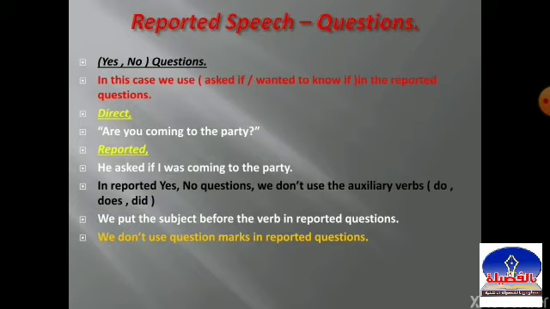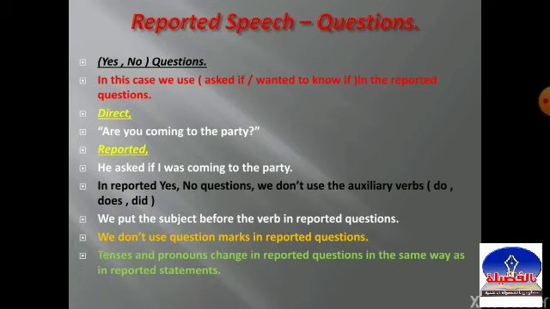Let's look again at my example. He asked if I was coming to the party. I put a full stop, not a question mark. Number four, tenses and pronouns change in reported questions in the same way as in reported statements.